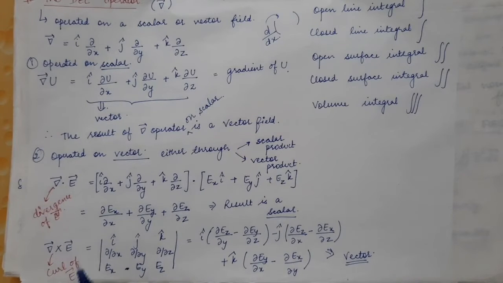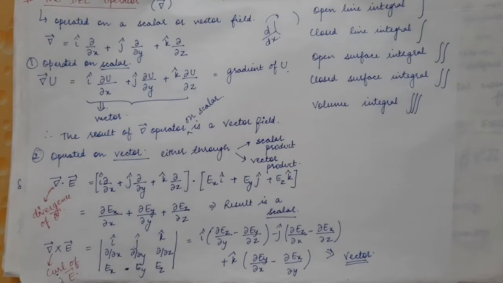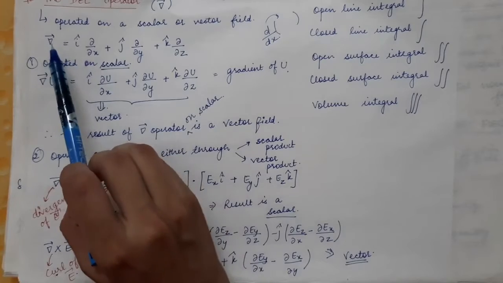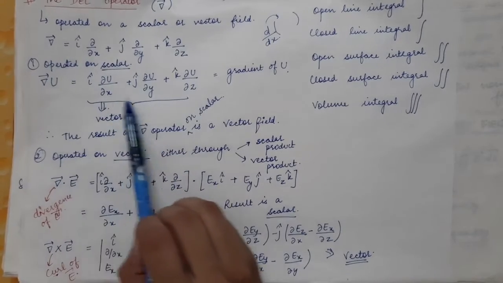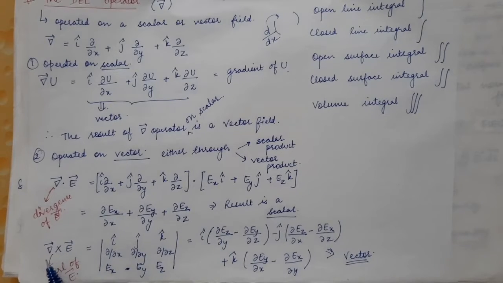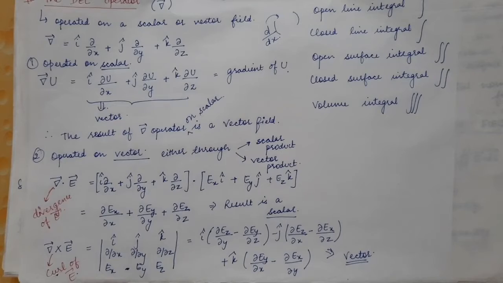We will see the significance of what curl is. So these results you have to remember: first, that the gradient of U is given by this expression, then the divergence of E is given by this expression, and del cross E is given by this determinant.